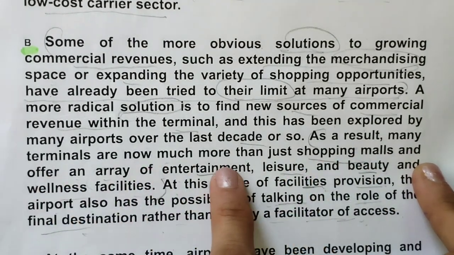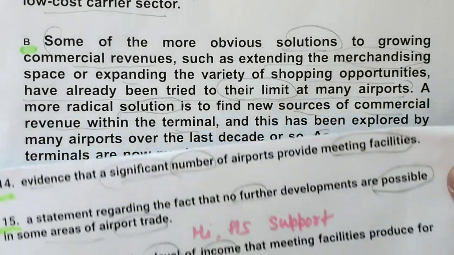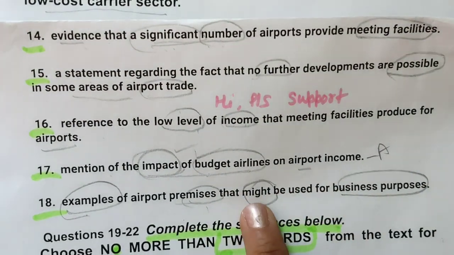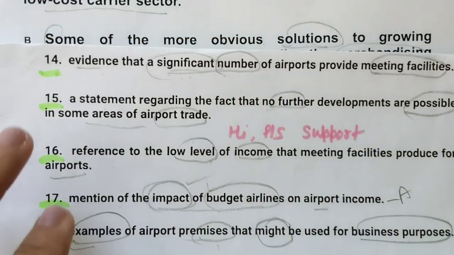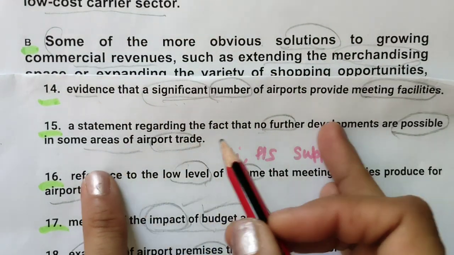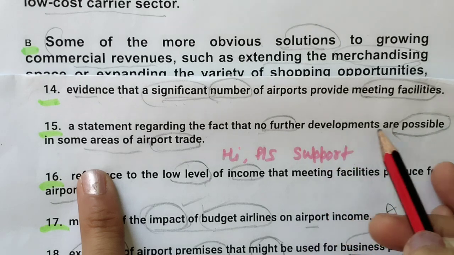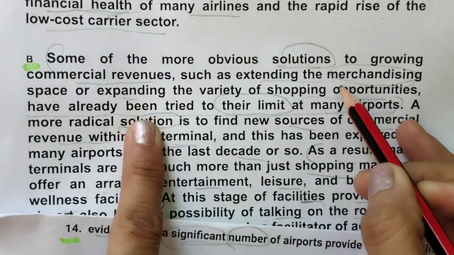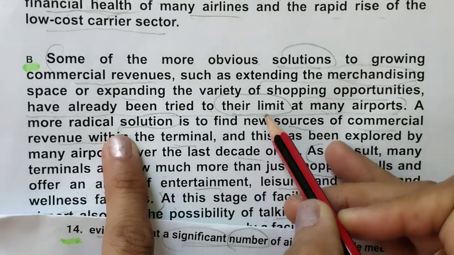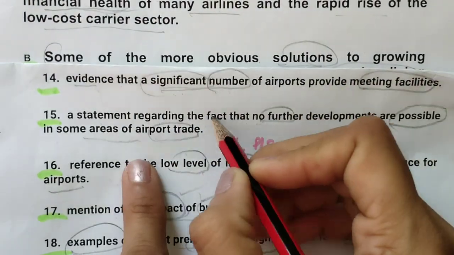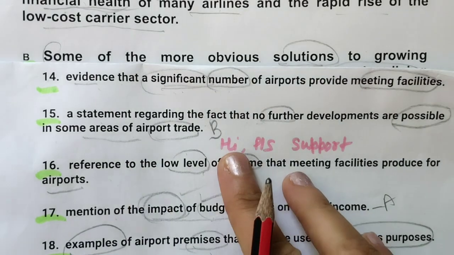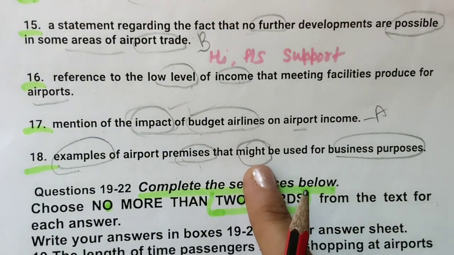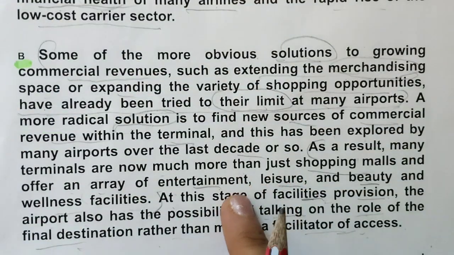As a result, many terminals are much more than. No, this will not match because here it says might be, used for business purposes, might is not for present. Okay, so here we can use it. Statement regarding the fact no further developments are possible in some areas of the airport trade. See this trade kind of thing they were talking about, and they have tried to their limit. That's why this B will come. Okay, so if you are confused between two pieces of information, then this is how I have matched it, you can match it like that because might is not for present tense.